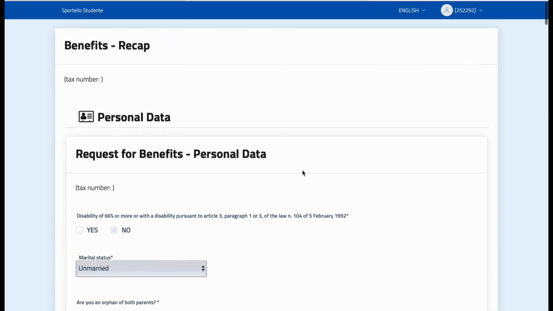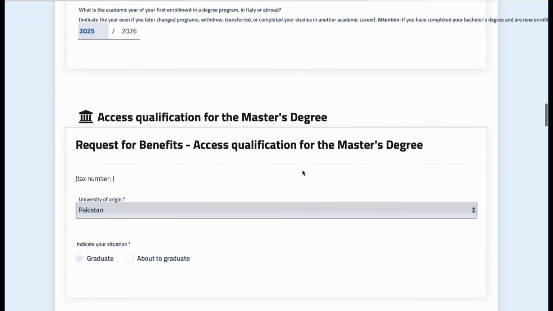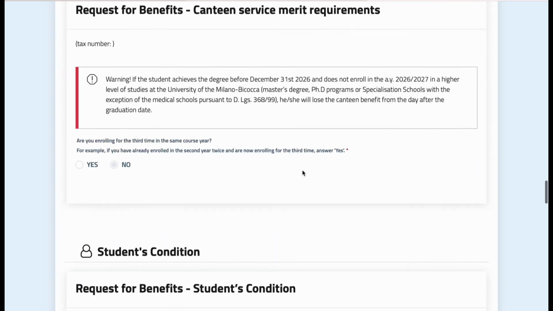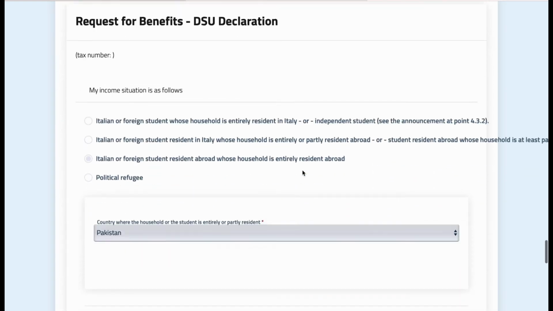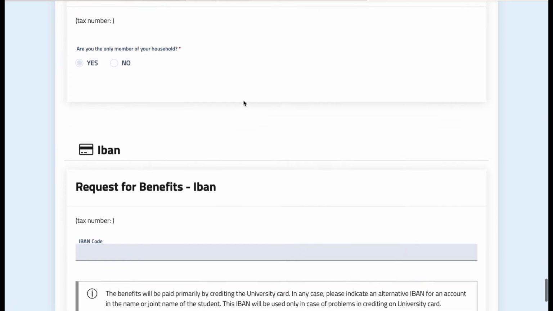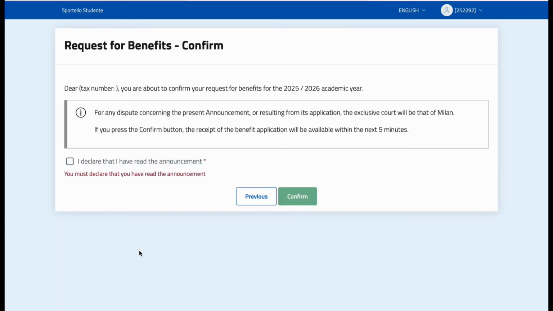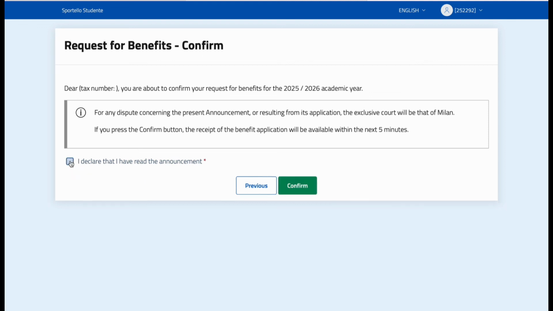So we reached the last step. This is the summary of all the data that you have just written. You can check it carefully, and if there is any missing data, you can check. Once again, I would like to remind you that it is important that you add all the family members in your family unit that we just discussed in the last step. If everything is okay, you can click on save and continue. Then you need to tick this box and click on confirm, and once you click on confirm, your application will be submitted.